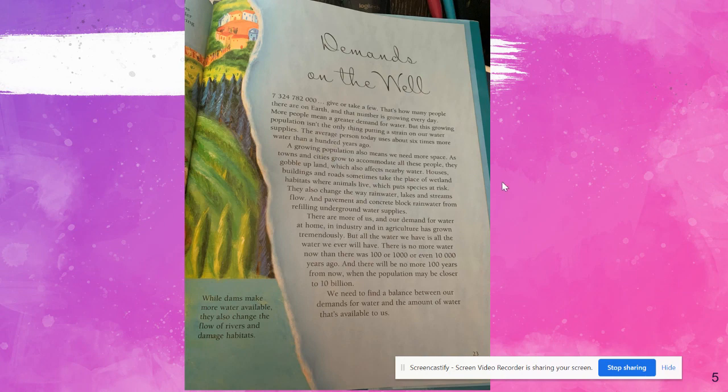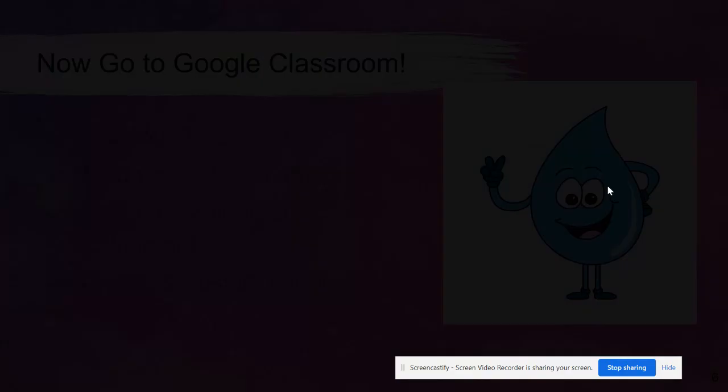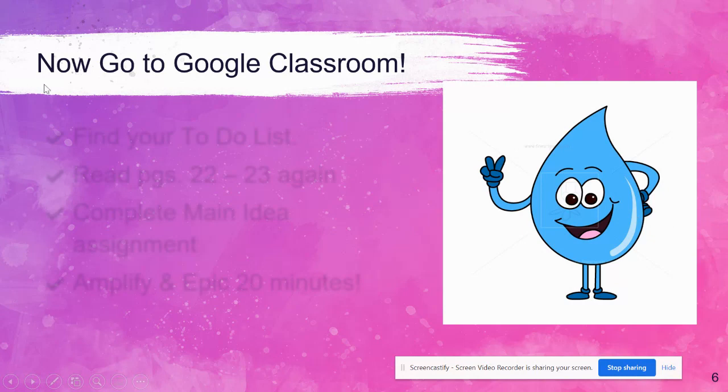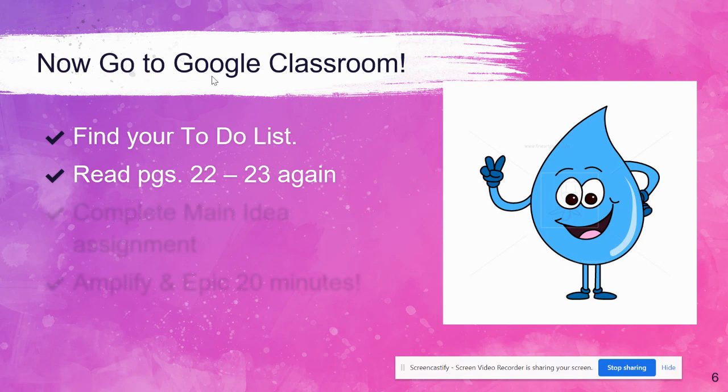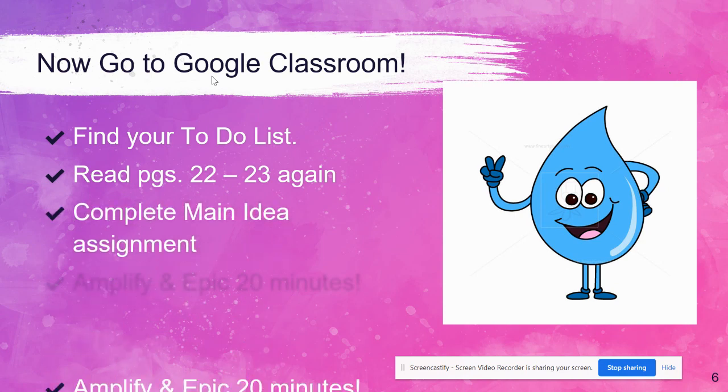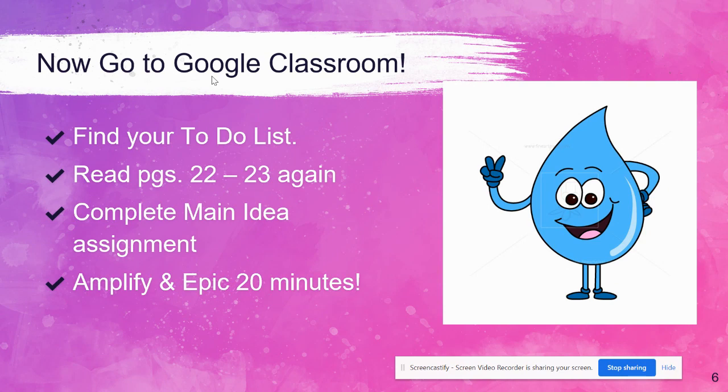So next slide before I go ahead of myself. So now go to Google Classroom. You have to find your to-do list, read pages 22 and 23 again. Complete the main idea assignment, and then Amplify and Epic for 20 minutes each. Okay, 20 minutes each. Some of us are logging into Epic for like 5 minutes and then logging off. Yes, I see you log in, but make sure you stay those 20 minutes.